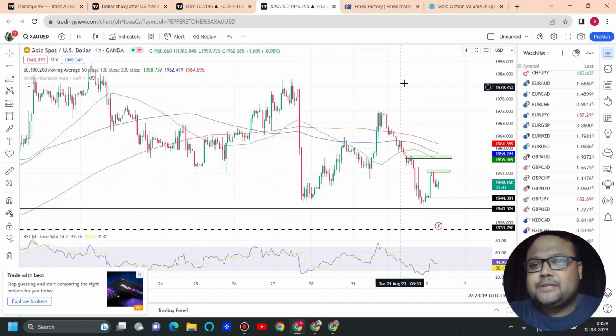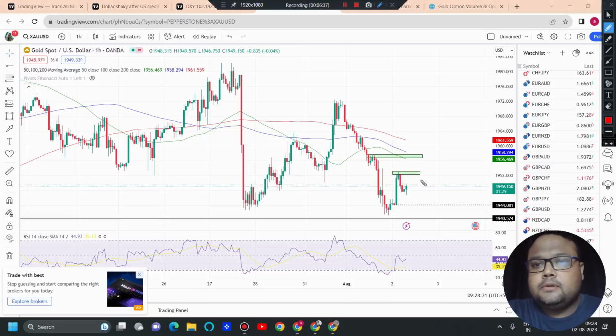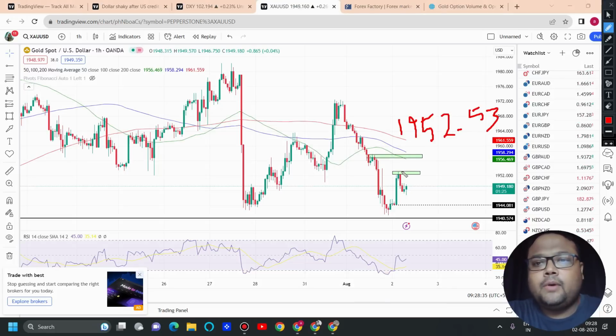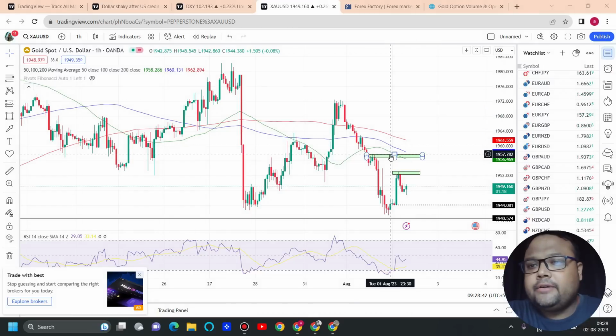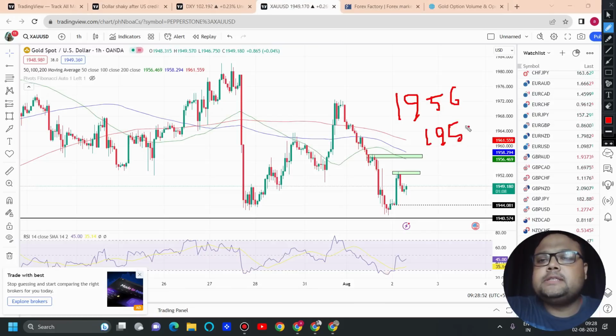And in case of an upside in the market, if the market shows upside before news, especially during the European session, then we have two resistance levels: 1952 to 1953. Why? Because of previous price rejection around this area, nothing else. And then we have another resistance, the second resistance, around 1956 to 1958.